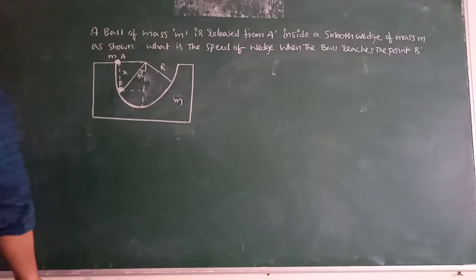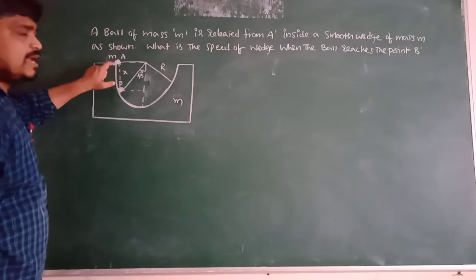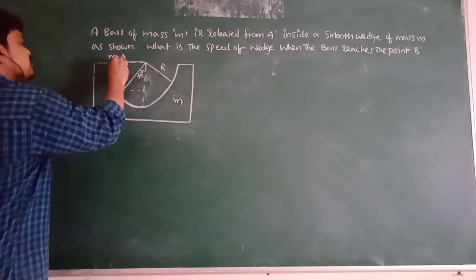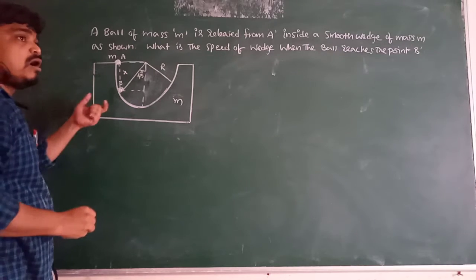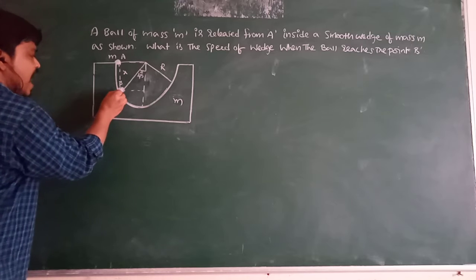See here, when a ball is released from point A, what happens? This ball pushes the wedge in the backward direction.